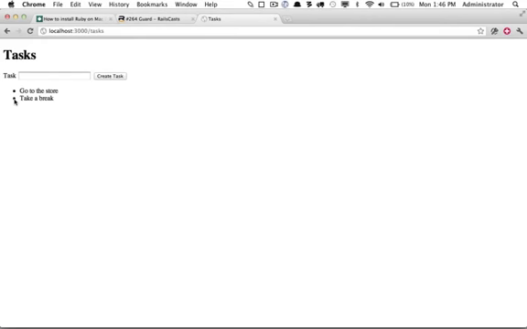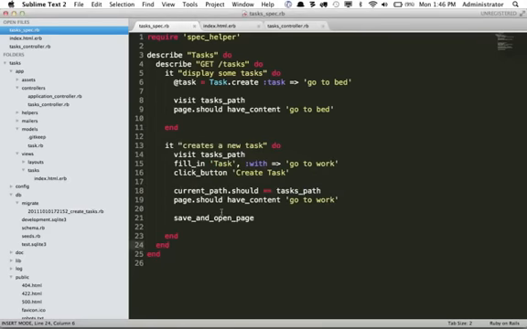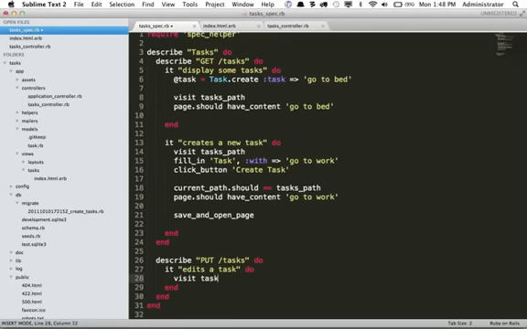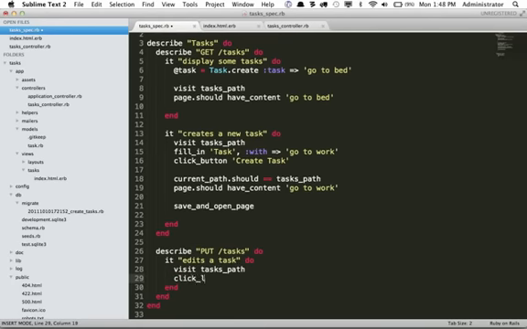Next, let's take it a little bit further. We want to have an option to edit and delete because we're going to go through the whole CRUD process. So let's do that now. I'm going to return. And before we write the code, let's create the test. So we're going to create a new describe block. It edits a task. Visit the tasks path, and he should be able to click on a link that I would assume says something like edit. And when he does, at that point, they should be redirected to the edit post path. So at that point, the current path should equal the edit task path. Now, edit task path, again, is another key variable name that was created when we added the resources tasks to our routes file.